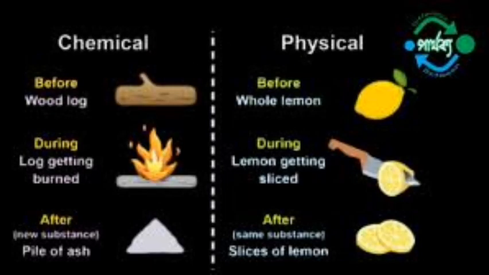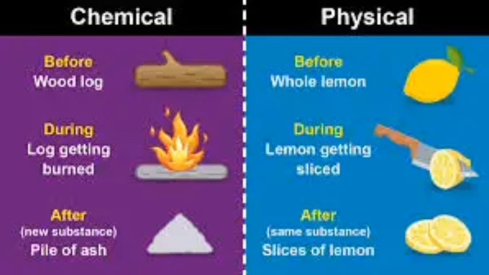Okay, so the last video we talked about changes matter undergoes. We talked about the physical changes, we talked about the chemical changes. We gave examples of physical changes and chemical changes. So if you haven't watched that video, you can search for the video on YouTube. Just look for Phenos Online and you get more of the videos.